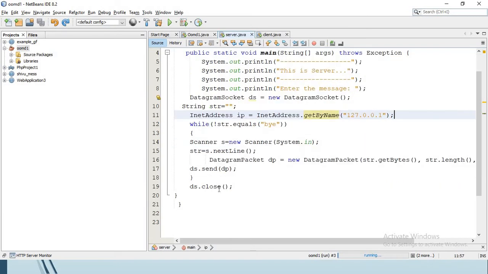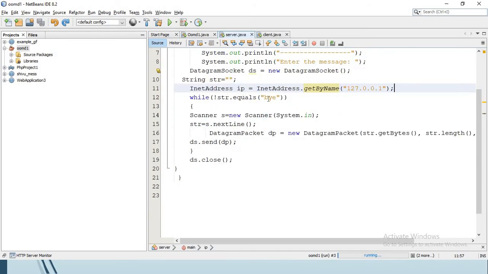Next is the starting and stopping condition: while the string is not equal to bye. Until and unless the input given by the user is equal to bye, this loop will run.